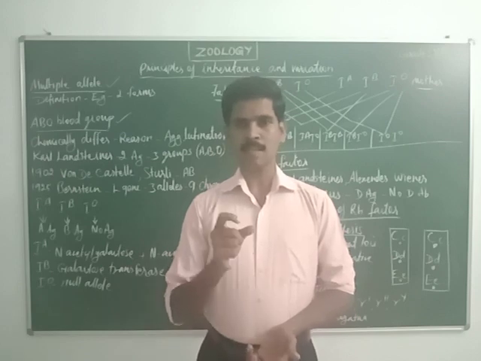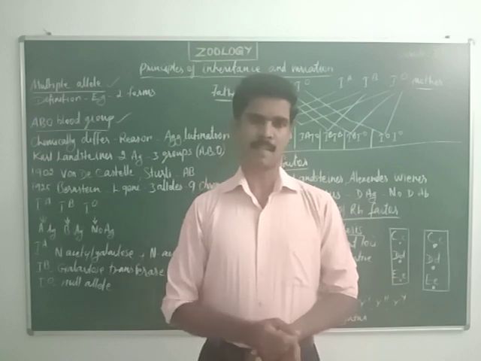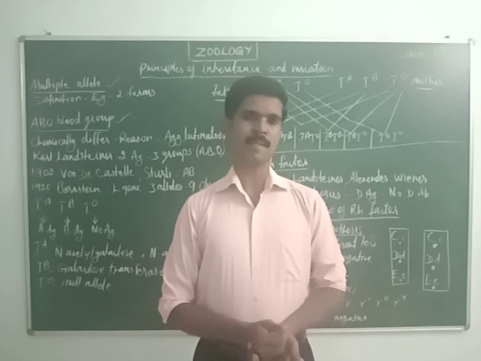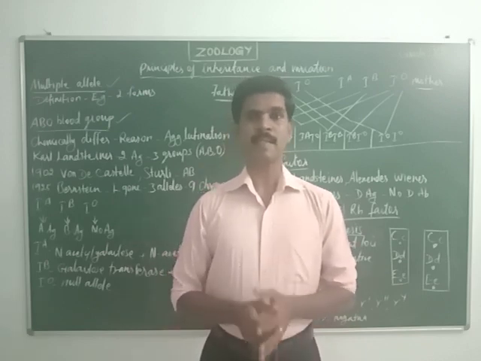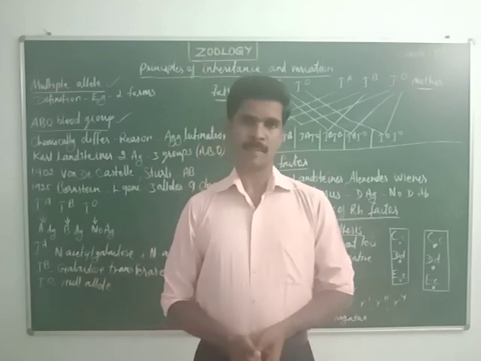Because of the presence or absence of these surface antigens, our blood is chemically different from person to person.